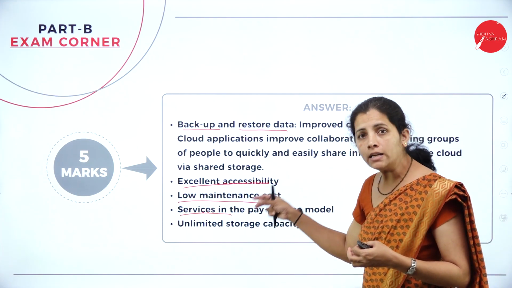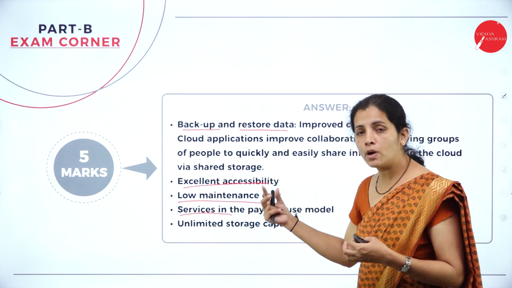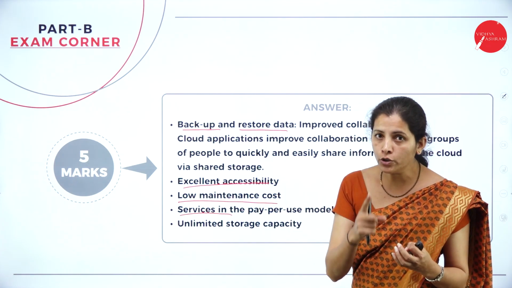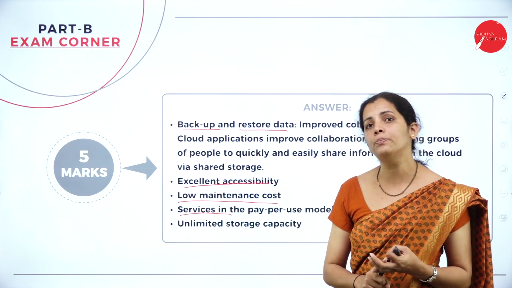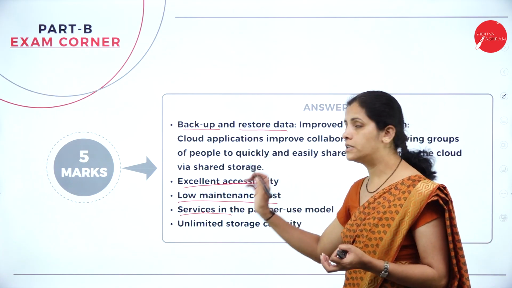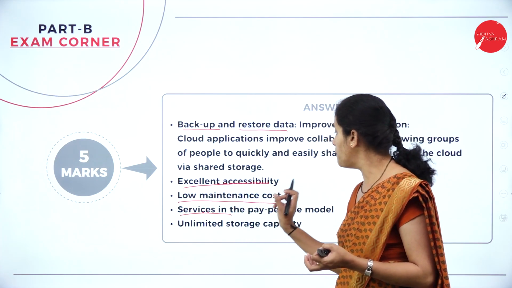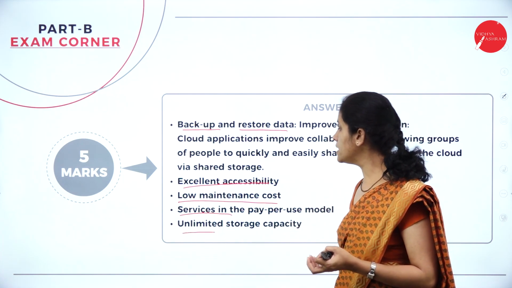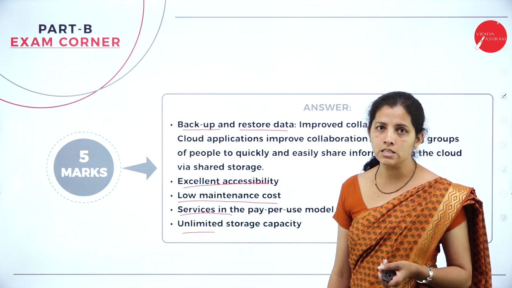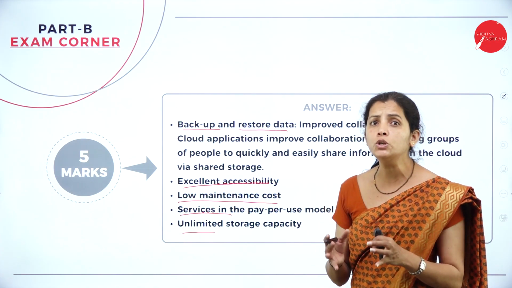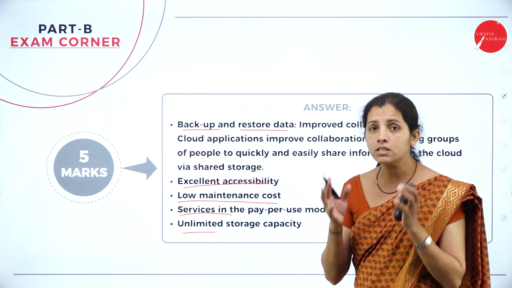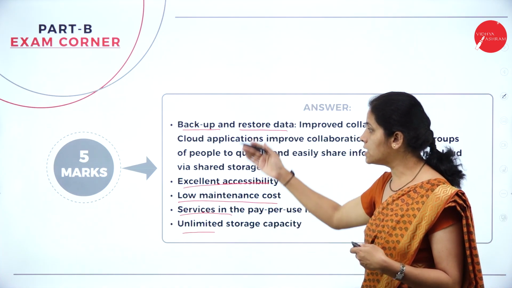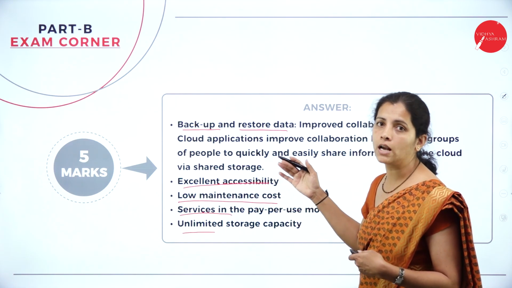So it provides the service. How is it going to provide? First, the customer wants to demand. How much they are going to demand, only for that they are going to pay the amount. So for that reason it is called services in the pay-per-use model. Now the last one is unlimited storage capacity. It provides huge storage capacity. So it's a server, it must provide huge storage capacity. So these are the benefits of cloud computing.